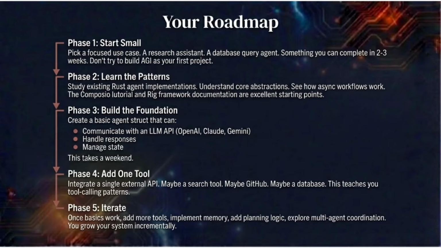Phase 3. Build the foundation. Create a basic agent struct that can communicate with an LLM API, OpenAI, Claude, Gemini. Handle responses. Manage state. This takes a weekend. Phase 4. Add one tool. Integrate a single external API. Maybe a search tool, maybe GitHub, maybe a database. This teaches you tool calling patterns. Phase 5. Iterate. Once basics work, add more tools, implement memory, add planning logic, explore multi-agent coordination. You grow your system incrementally.